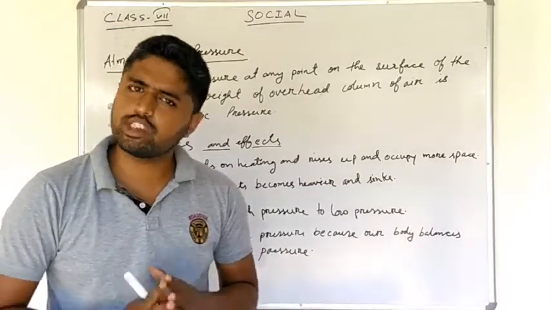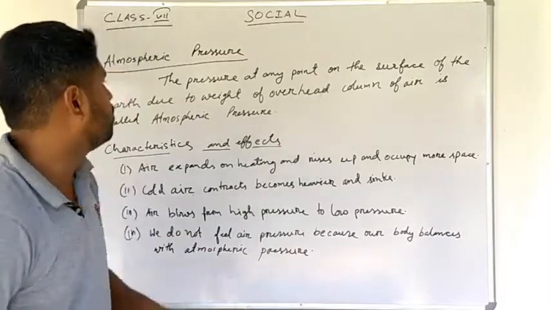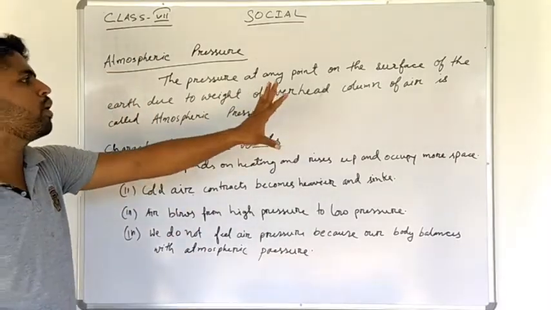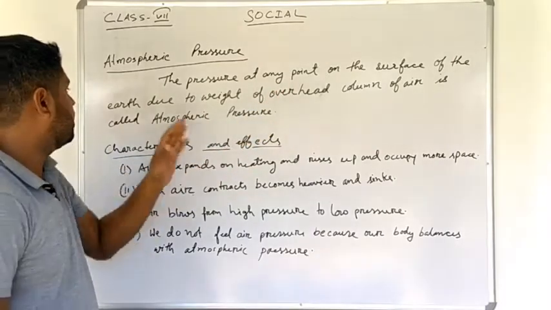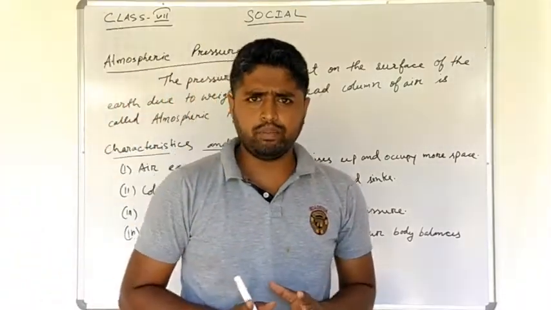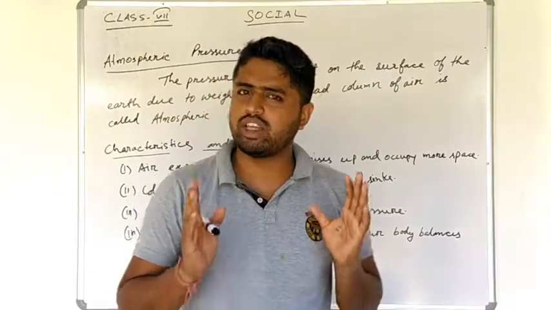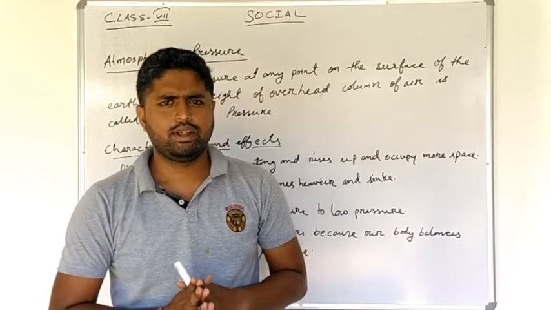Now, to understand what atmospheric pressure is, I have written the definition over here. Let me read it for you. The pressure at any point on the surface of the earth due to the weight of overhead columns of air is called atmospheric pressure. To understand this, we need a little bit of scientific knowledge.